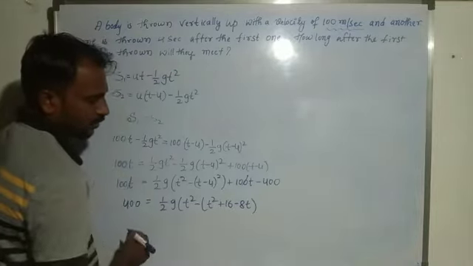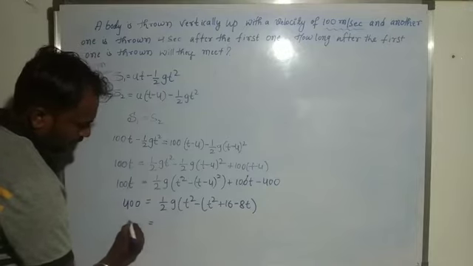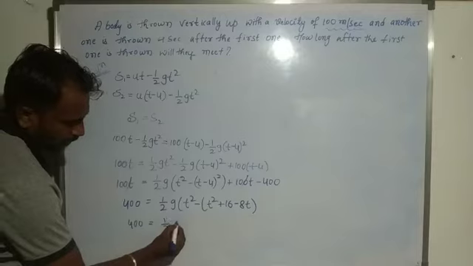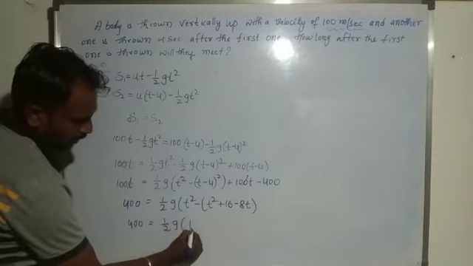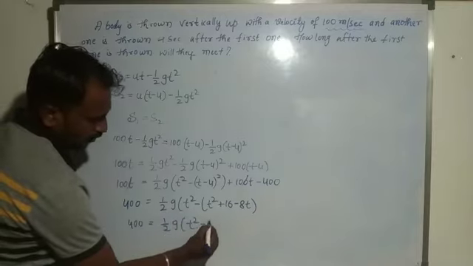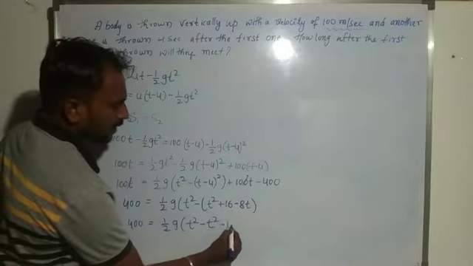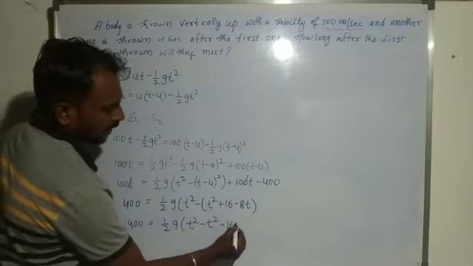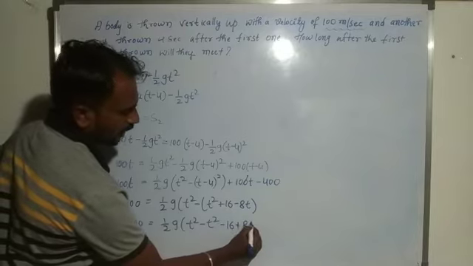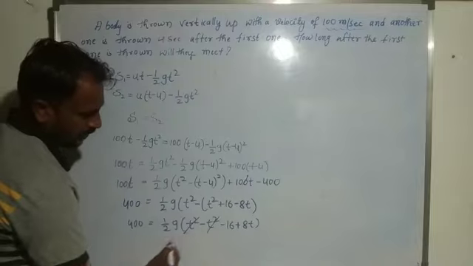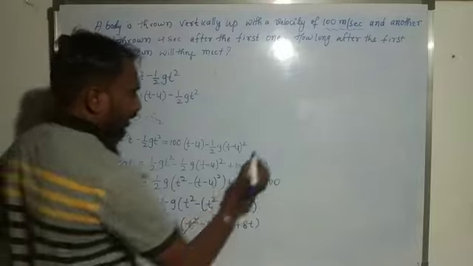Bracket complete. Okay, and here 400 is equal to half g, t square minus t square, minus into minus plus 16, minus into minus plus 8t. So t square minus t square cancel, and remaining: